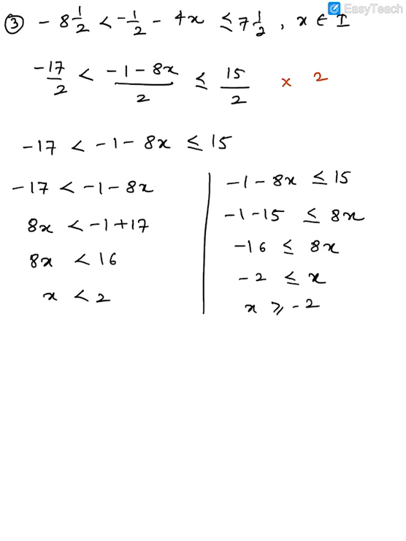Again combine the equations. So what would you get here? x is more than or equal to minus 2 and less than 2. Now what will be your solution set? So the solution set is x such that x is more than or equal to minus 2 and less than 2, comma x belongs to real numbers.